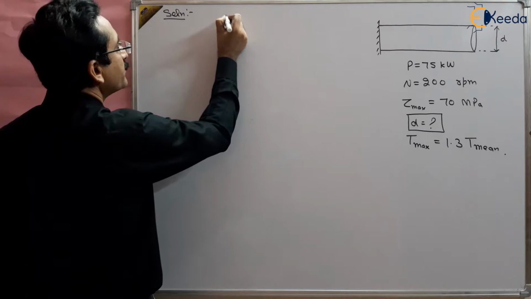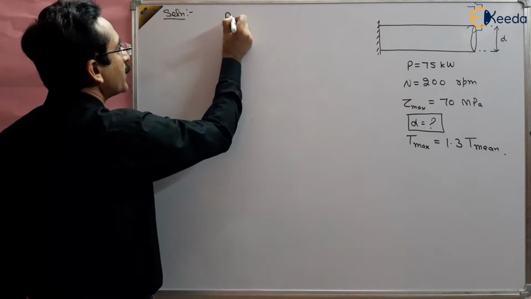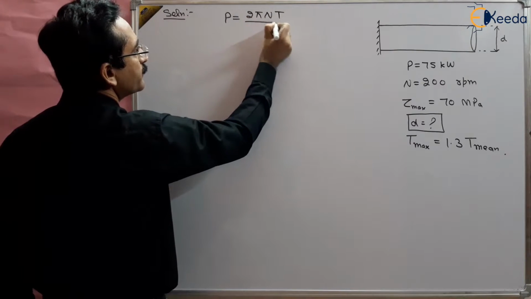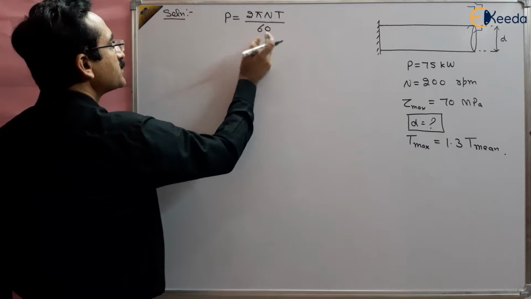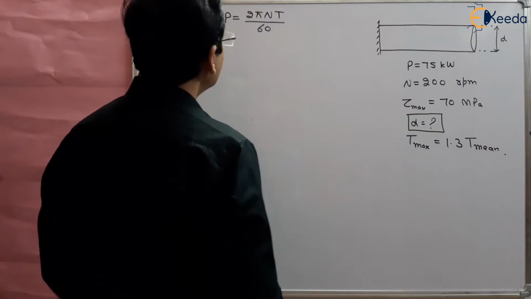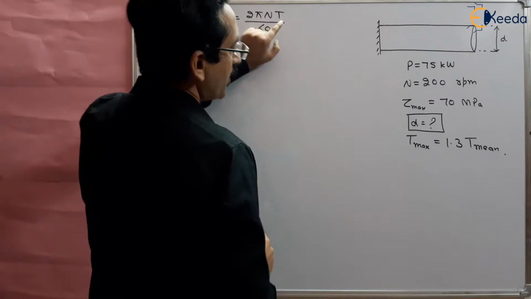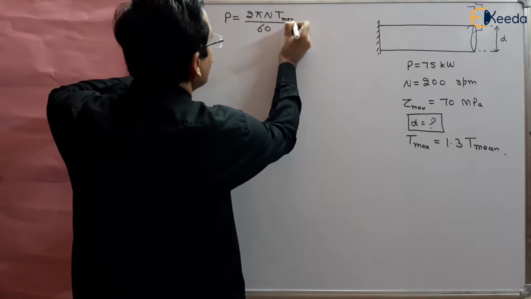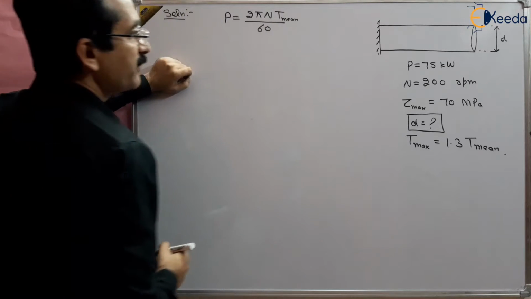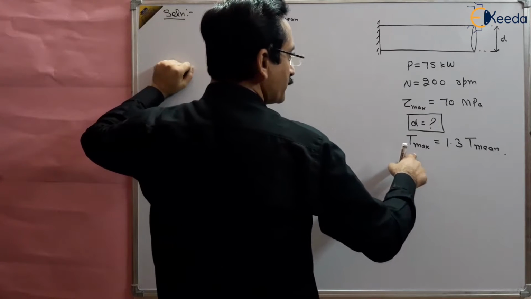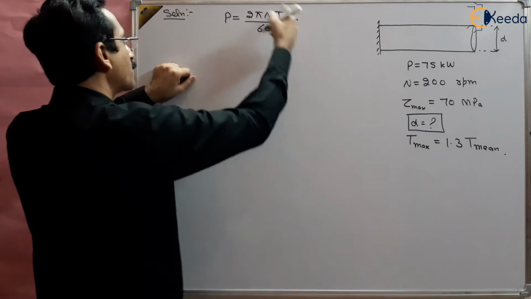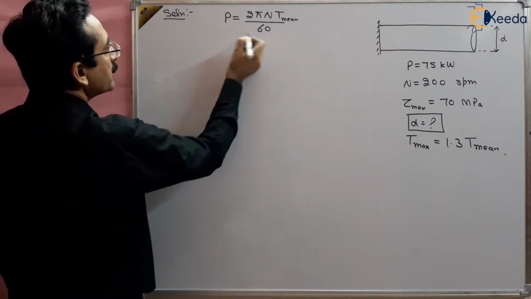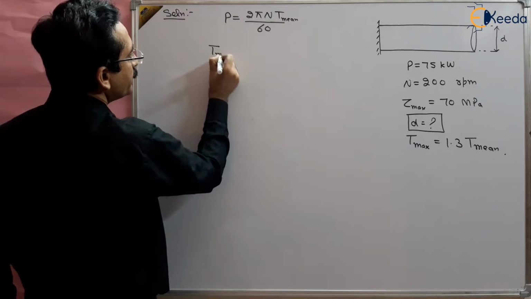What is power? We know that power is given by 2 pi N T upon 60. This formula you must be remembering. N is the rpm and T is the torque, here the mean torque. But we have to design for maximum torque, not for mean torque. Here we will get the mean torque because power is obtained at the mean torque, right? So from here solve it and you will get the T mean.